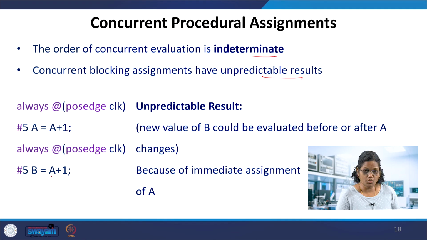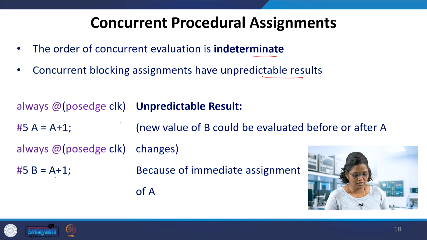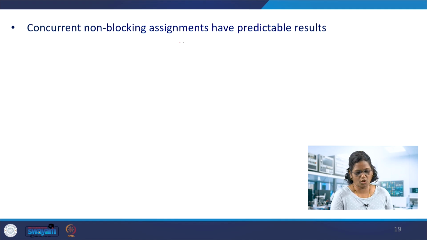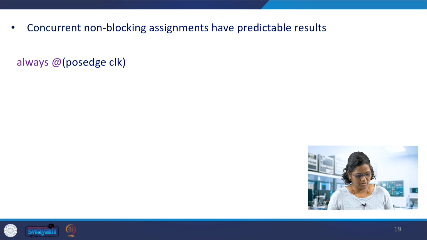It will take the old value, calculate it, and wait for the assignment after 5 time units. So if you use the blocking statement with concurrent evaluation, it would be an unpredictable, indeterminate result. Concurrent non-blocking assignments have predictable results.